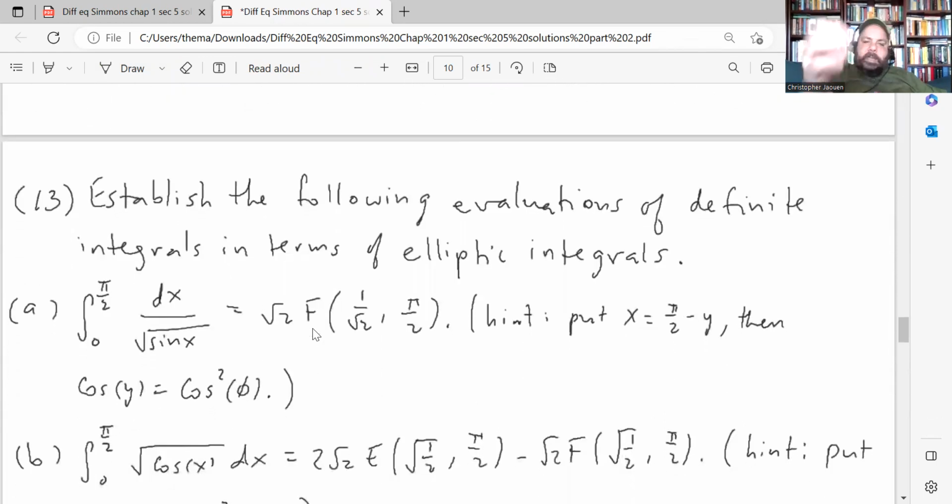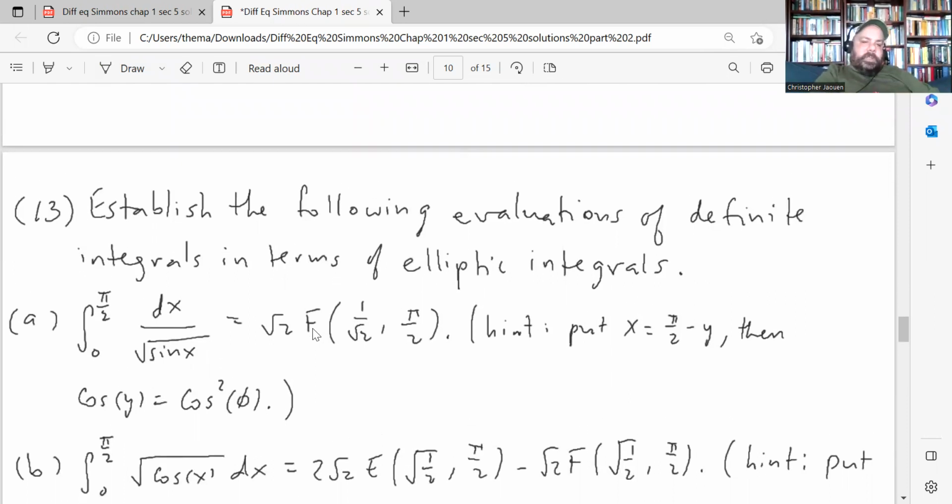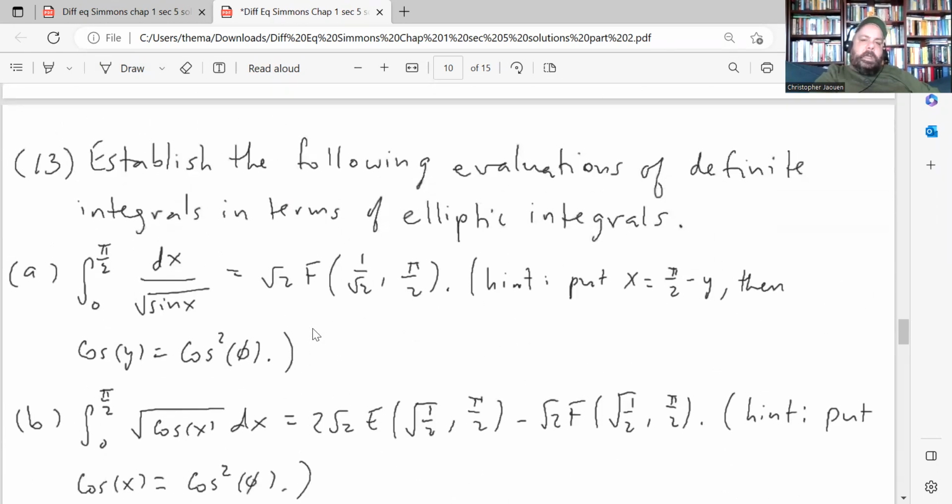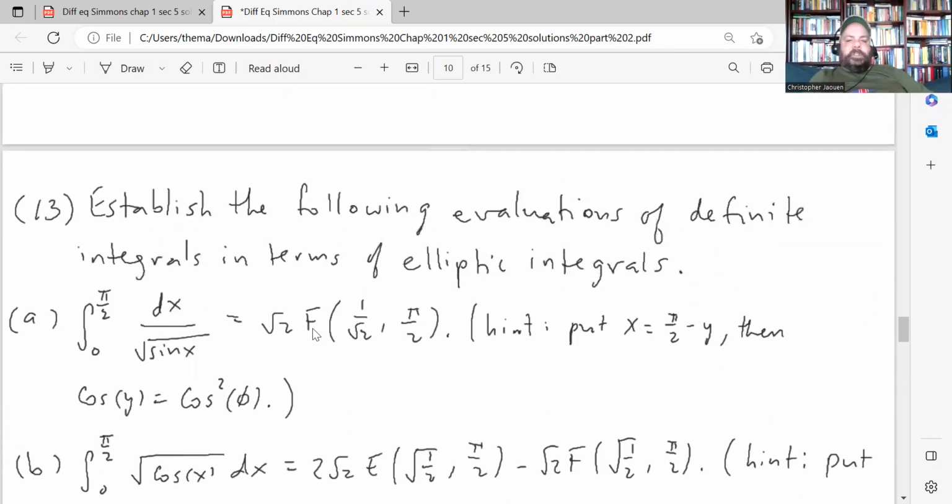Question 13 is, again, very similar. They just want you to write an integral in terms of elliptic integrals. So I'll end with this question here. There's actually 3 integrals that they want you to do it for. 13 says, establish the following evaluations of definite integrals in terms of elliptic integrals.